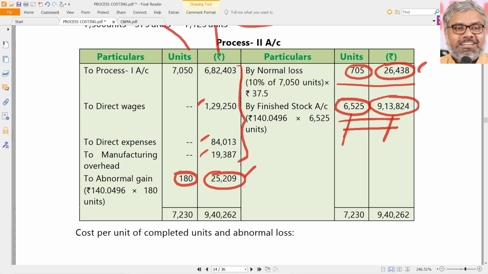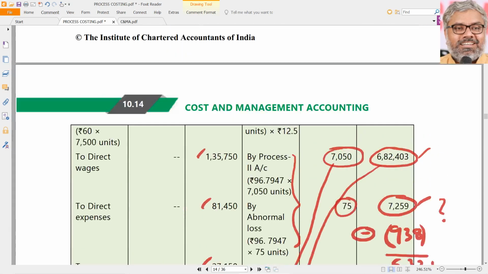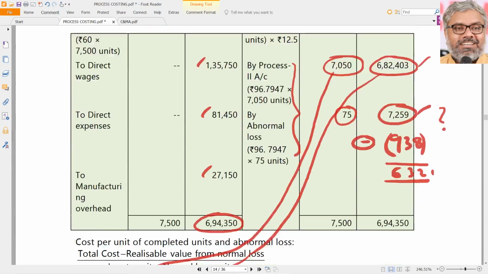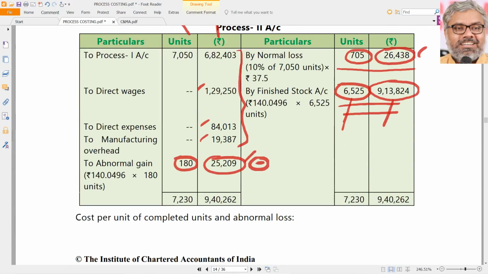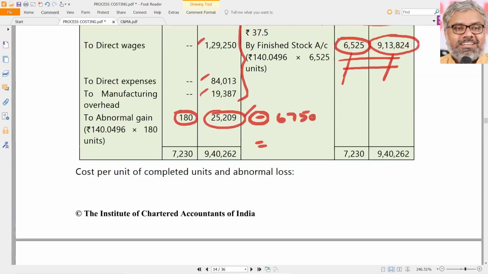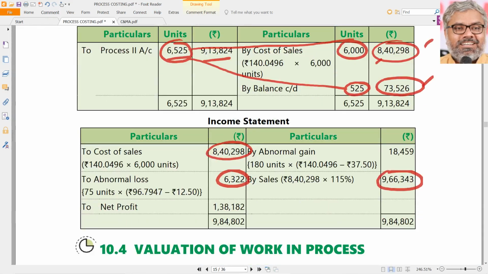So once again, deduct from this. Deduct how much? Scrap value 37.5. For process 2 it is not 12.5, it is 37.5. So what you have to do here? Deduct 180 into 37.5. That means 6750. 6750 has to be reduced here. That means how much is the real abnormal gain? Instead of 25,219, it will be only 18,459. 18,459 abnormal gain is credited to the P&L account.